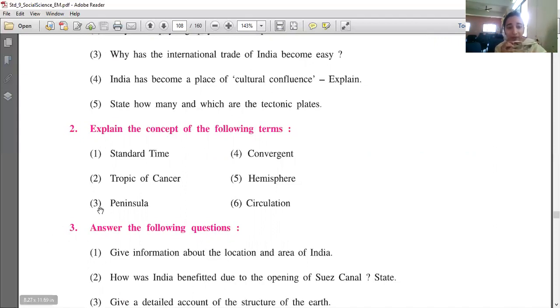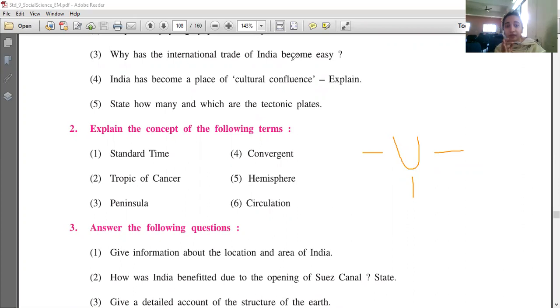Now, what do you mean by peninsula? You can explain and draw also, that a land surface which is covered on 3 sides by water, 1, 2, and 3, is called a peninsula. Then what do you mean by convergent? That is again given in the geological structure of India, convergent and divergent. You have to explain convergent. If you don't understand, look at my video. I have explained with the help of my hands what convergent and divergent mean.